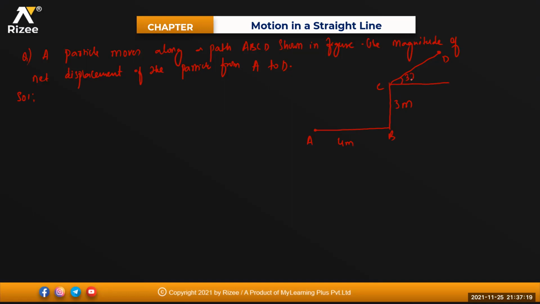Given an angle of 37 degrees like this. And this one is 5 meters. This one is 4 meters.